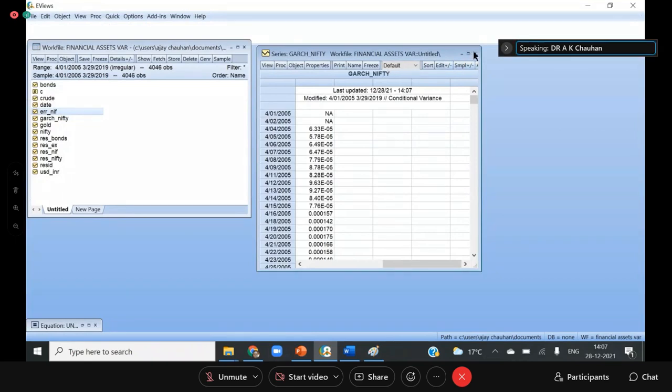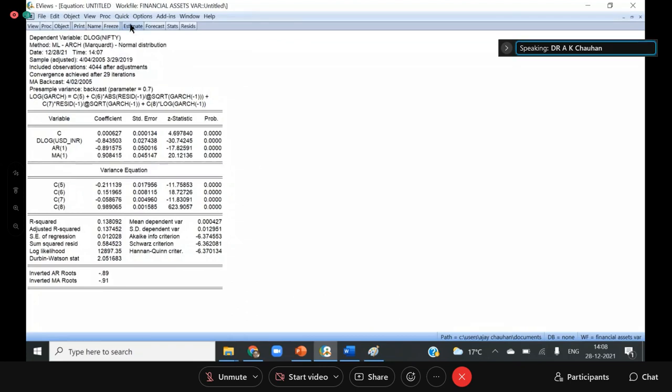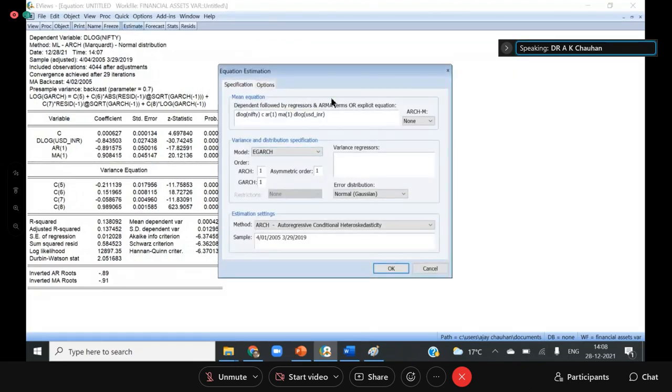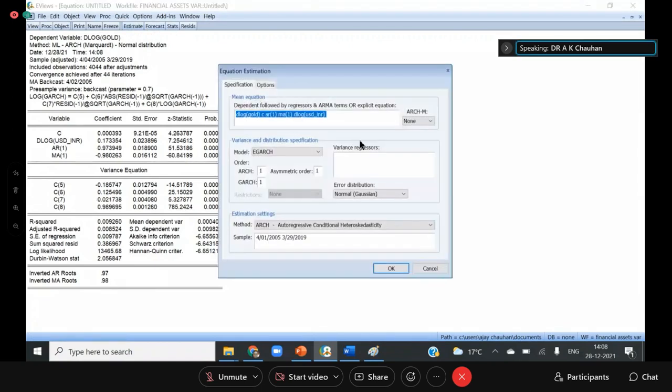So let me close this. Both the series I have, ERR Nifty and the GARCH Nifty. This is the actual error terms in the Nifty. This is the forecasted volatility in the Nifty, and how they are impacting the gold price. Let me check. Okay, let me try this. Okay. So this is the E-GARCH model for gold.